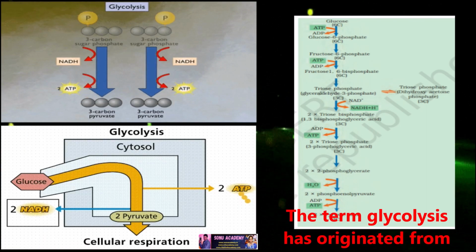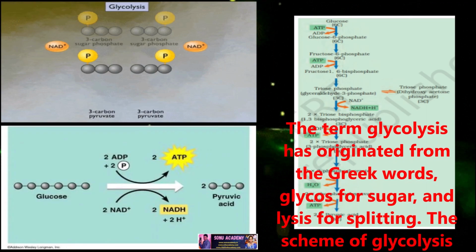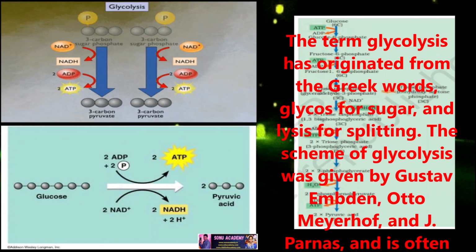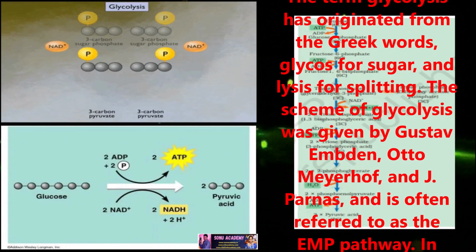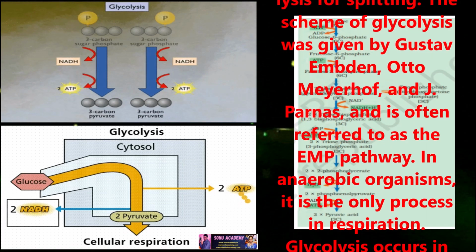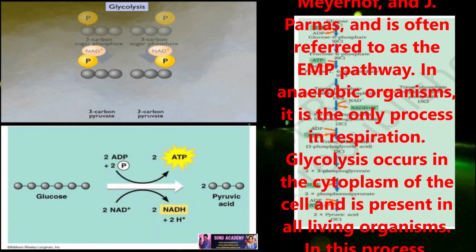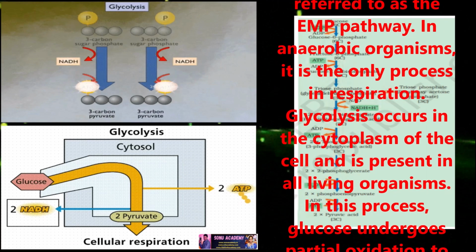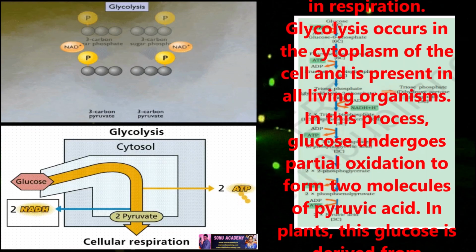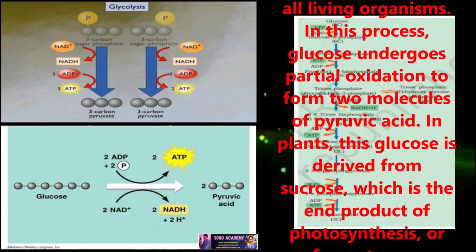Glycolysis. Children, let us study about glycolysis. The term glycolysis has originated from the Greek words glykos, meaning sugar, and lysis, for splitting. The scheme of glycolysis was given by Gustav Embden, Otto Meyerhof, and J. Parnas and is often referred to as the EMP pathway. In anaerobic organisms, it is the only process in respiration. Glycolysis occurs in the cytoplasm of the cell and is present in all living organisms. In this process, glucose undergoes partial oxidation to form two molecules of pyruvic acid.